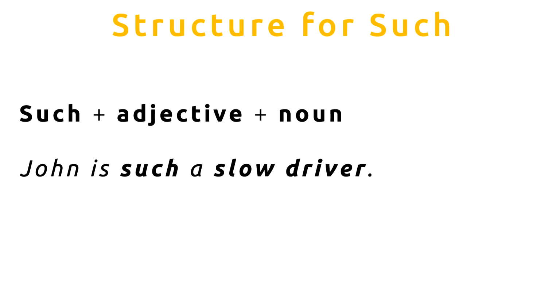So this is one of the big differences between so and such. It's a very different structure. So look at this example. It's similar to the one we just looked at. John is such a slow driver. Can you see the structure? So I've used such plus the adjective slow, but in this case we have to use a noun as well. So the noun I used is driver. John is such a slow driver.